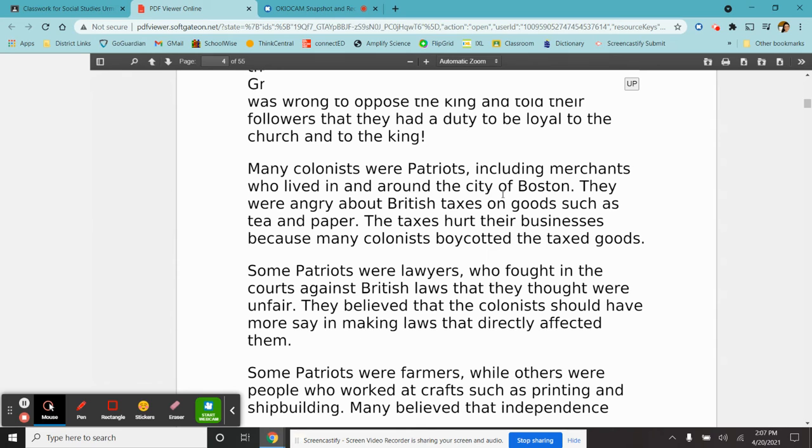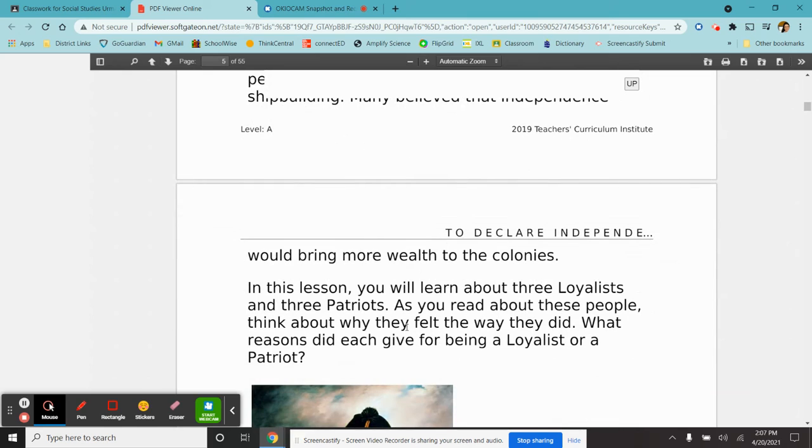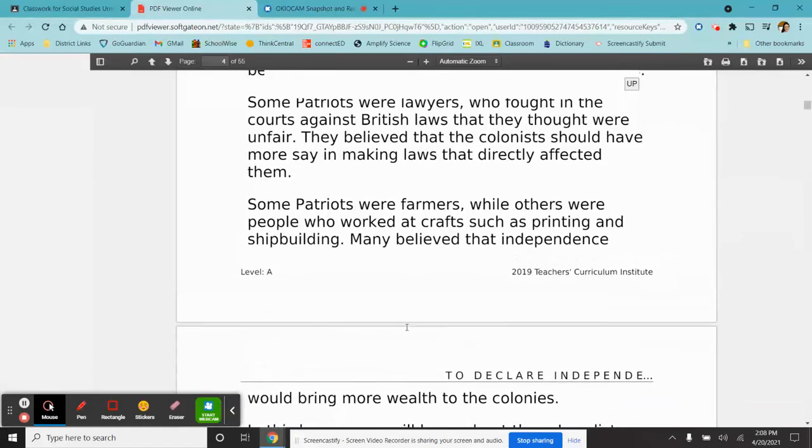Some patriots were lawyers who fought in the courts against British laws. They thought they were unfair. They believed that the colonists should have more say in making laws that directly affected them. Some people were farmers, while others worked at crafts such as printing and shipbuilding. Many believed that independence would bring more wealth to the colonies. In this lesson, you'll learn about 3 loyalists and 3 patriots. All right, so we're going to read about those people next time.